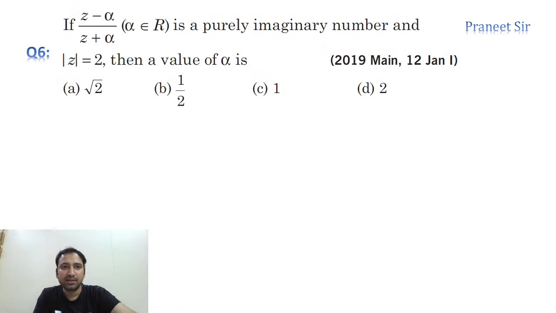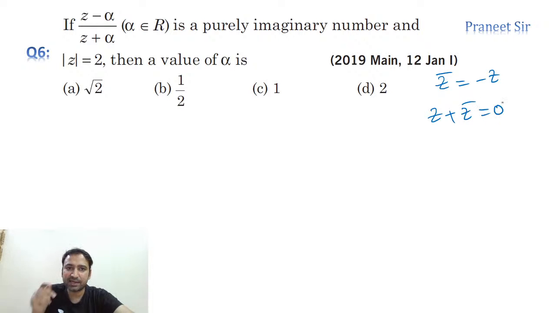Right. This is the next question we have. Z minus alpha by Z plus alpha is a purely imaginary number and mod Z is given as 2 units, then we need to calculate the value of alpha. He is saying it is a purely imaginary number. So if a complex number is purely imaginary, Z bar is equal to minus Z. In that case, Z plus Z bar should be equal to 0. Can I say it like this?